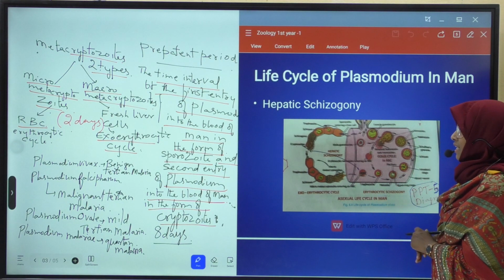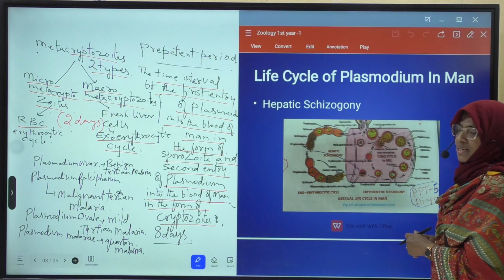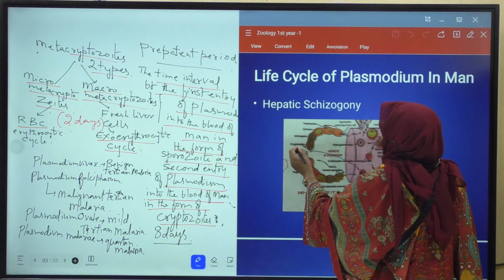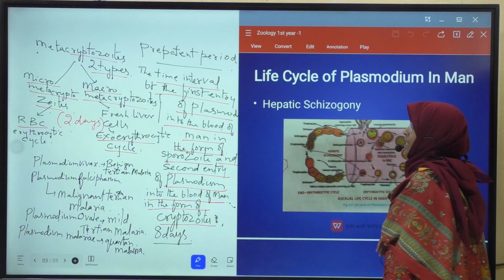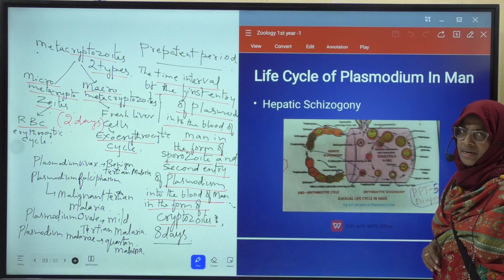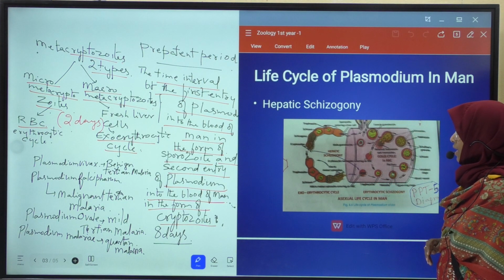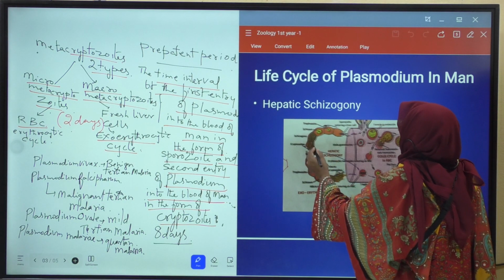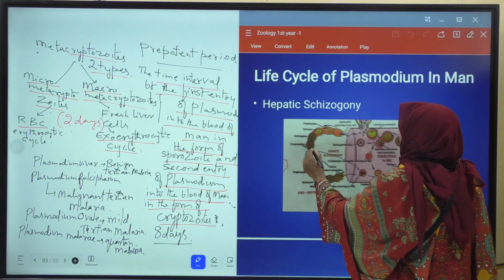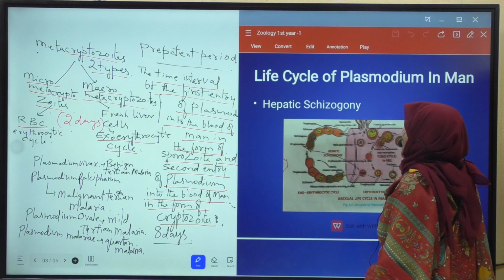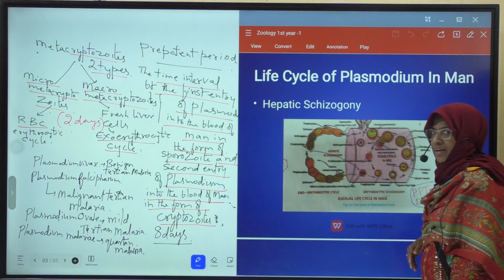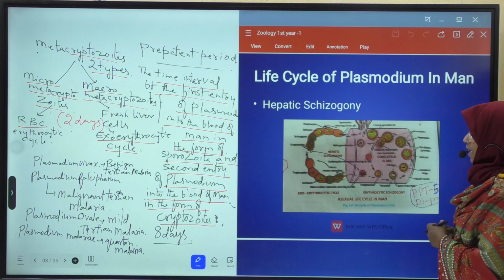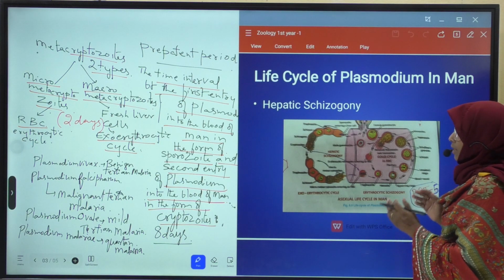Schizogony takes place. Division of the nucleus and division of the cytoplasm takes place, due to which nearly 12,000 cryptozoites are formed. Okay? Later what happens? The wall of the schizont and wall of the liver cell rupture.